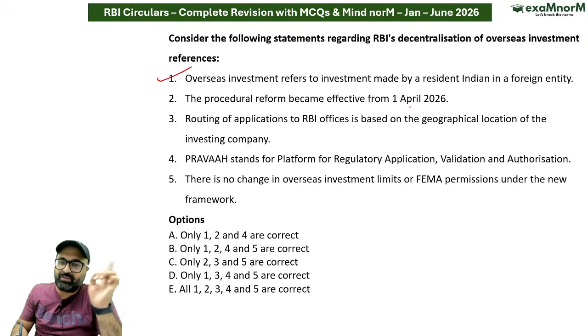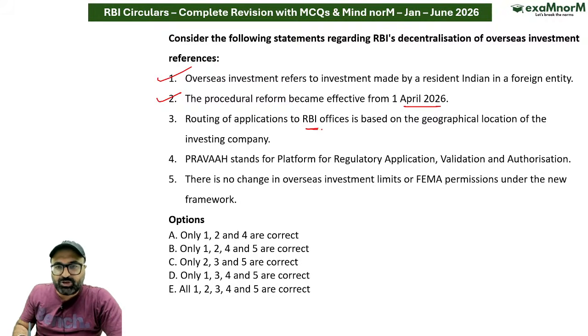Procedural reform became effective from 1st of April 2026. This is correct. Next is routing of application to RBI offices is based on geographical location of investing company. No sir, it is based on routing.